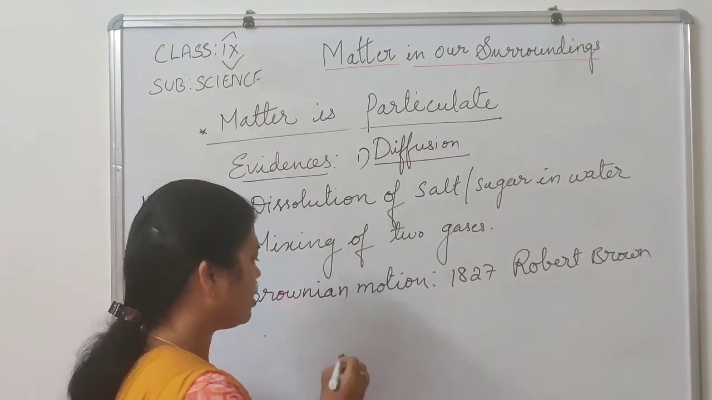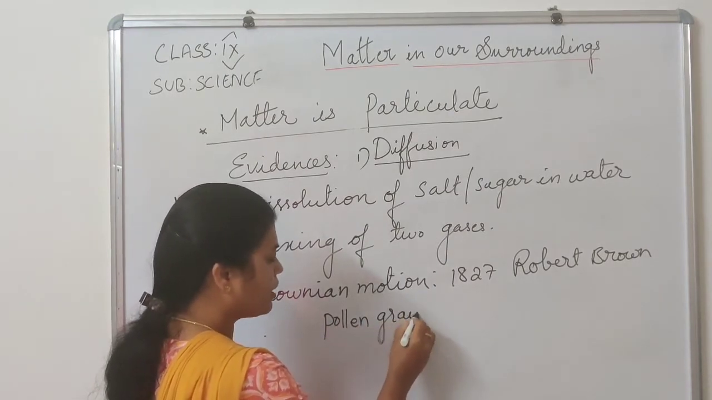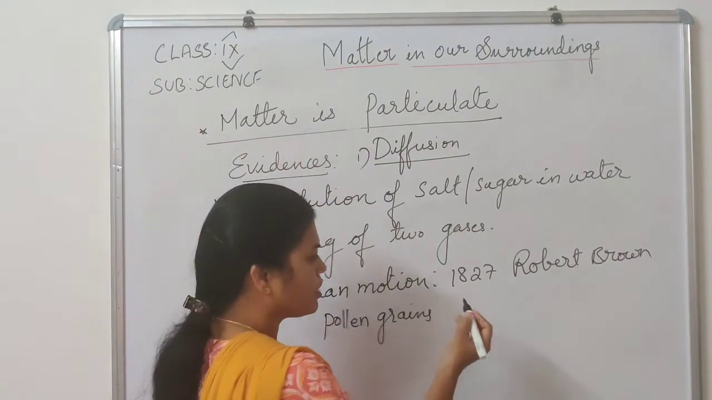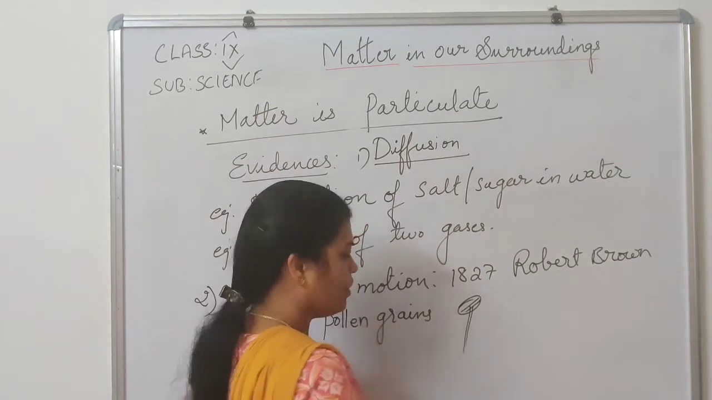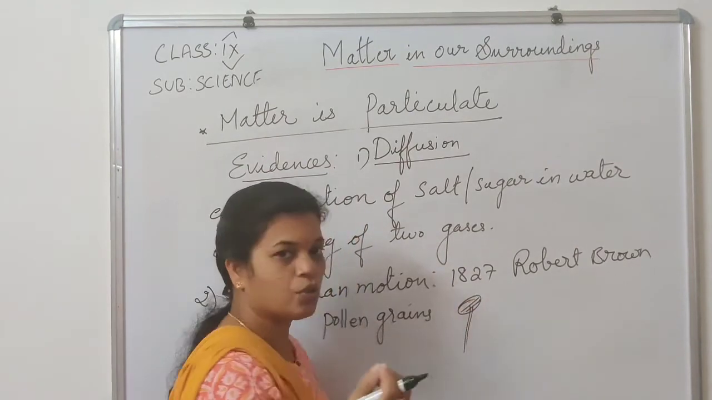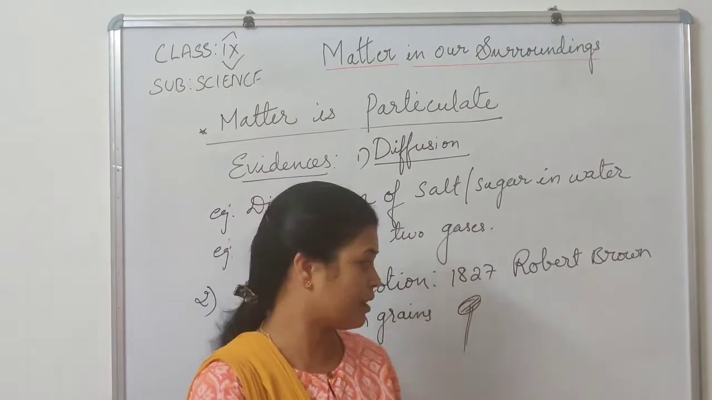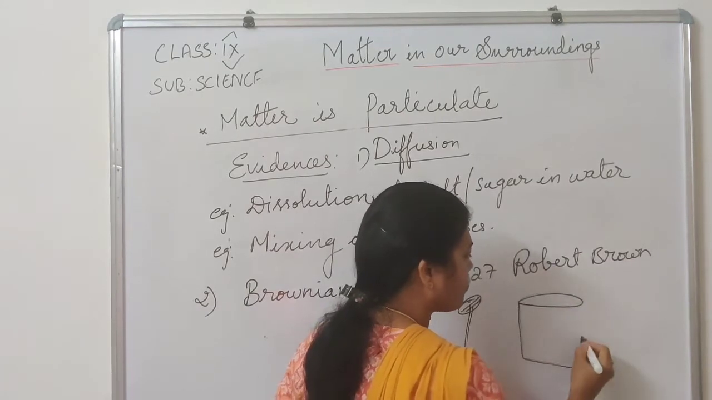He placed some pollen grains. Pollen grains, you know, are the male part of the flower. Pollen grains contain male gametes. They are present in the anther, in the flower. If you just hold a flower, you can see some yellow colored pollen grains sticking on the surface. So when he dropped these pollen grains in the water,